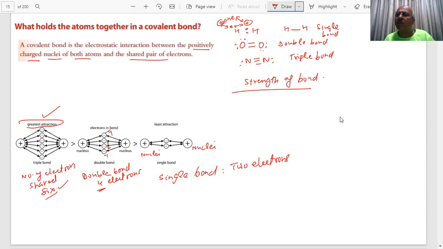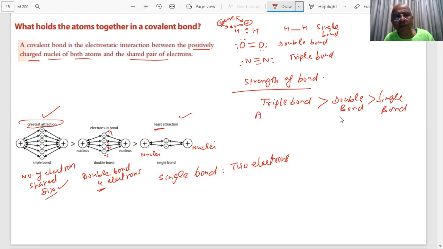Without thinking, how can you answer, student? Can't you see where the attractive force is stronger? Greatest attraction and least attraction. Least attraction here. So it is very clear. The strength of the bond will be like this. Triple bond, student, will be stronger than double bond, and double bond will be stronger than single bond.